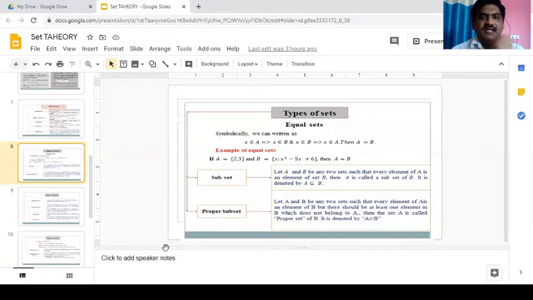Subset. Let A and B be any two sets such that every element of A is an element of set B. Then A is called a subset of B. It is denoted by A subset of B. Proper subset. Let A and B be any two sets such that every element of A is an element of B, but there should be at least one element in B which does not belong to A. Then the set A is called a proper subset of B. It is denoted by A proper subset of B.